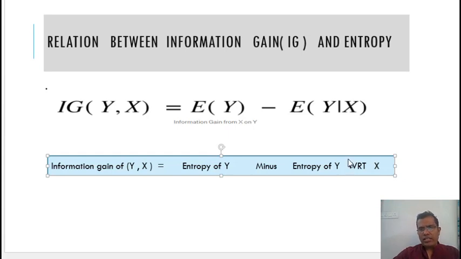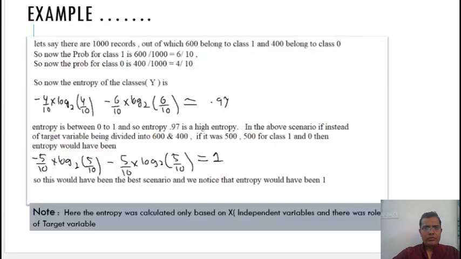So over here I've tried to create one example. Let's say there are 1000 records, out of which 600 belong to class 1 and 400 belong to class 0. And these class 1 and class 0 are the records of your target variable, that is your y variable. So what is the probability that a person will belong to class 1? It would be 600 by 1000, that is 6 by 10. And the probability that a person belongs to class 0 would be 400 by 1000, that is 4 by 10.